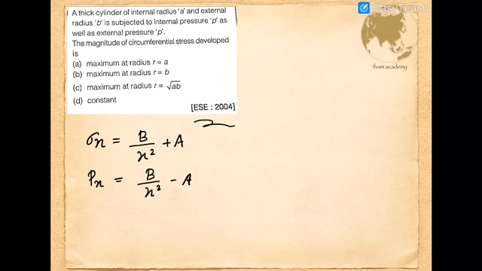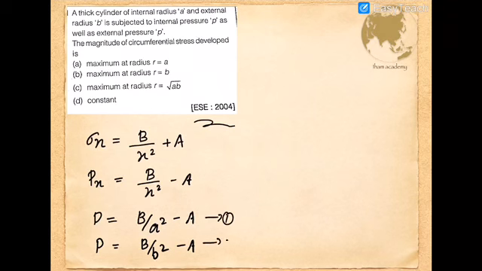We have the condition that at both the internal and external points, pressure P is acting. If you substitute the end condition for internal pressure, P equals B by A square minus A. The same pressure P is applied at the outer also, so P equals B divided by B square minus A. Taking equation 1 and equation 2 and their difference, we get 0 equal to B divided by A square minus B divided by B square.